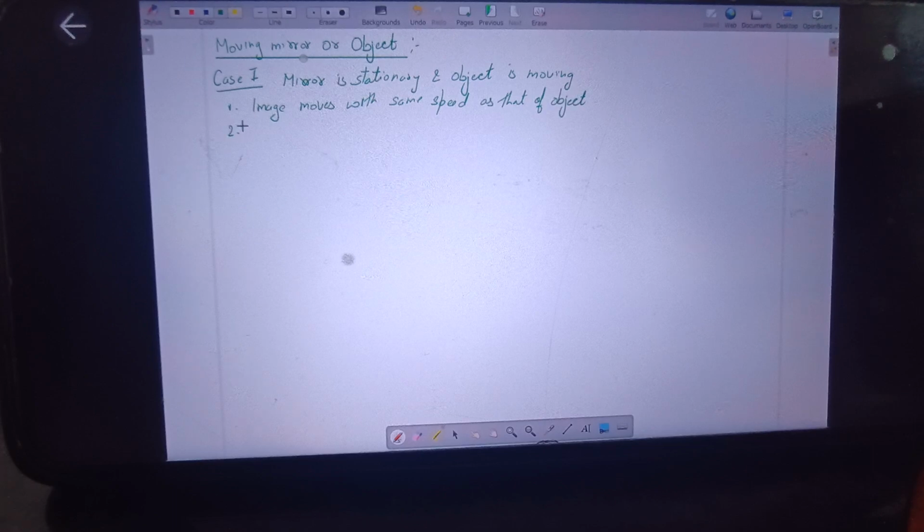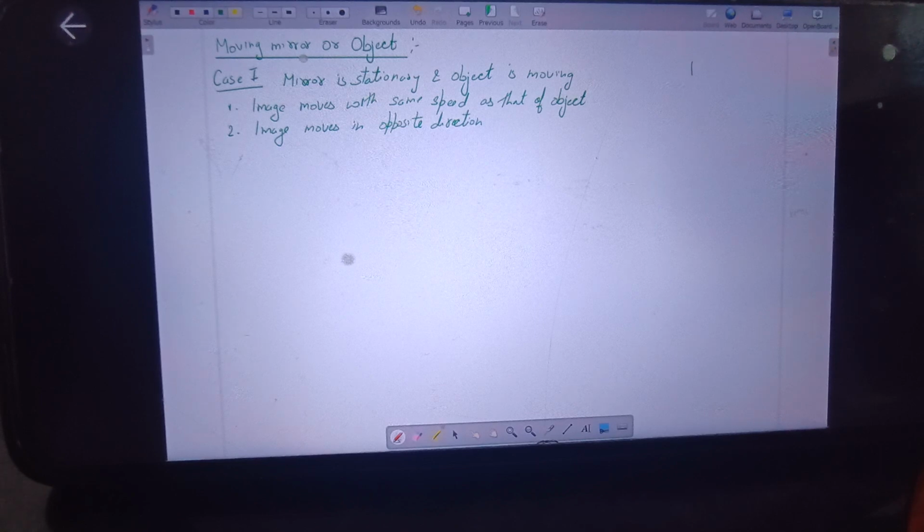So first case is case 1, where we'll say that the mirror is stationary and the object is moving. If such a case is there, then we'll directly write down the results, and if you want, I'll prove them. You'll get these results: the image moves with the same speed as that of the object, and second, the image moves in the opposite direction as compared to the object.